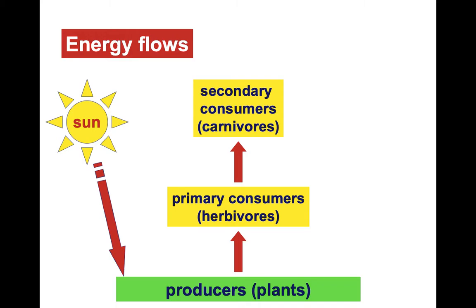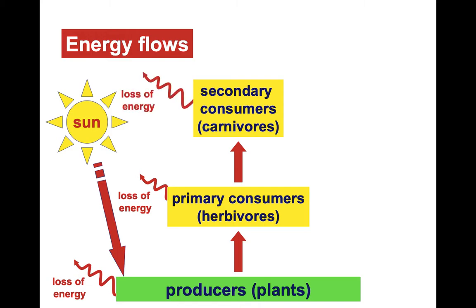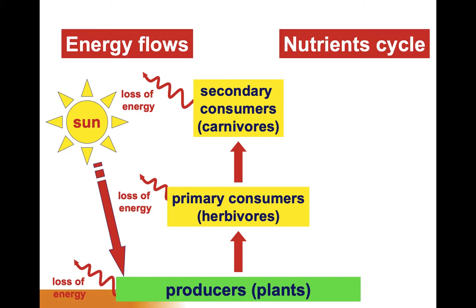So we see a transfer of energy here, but we also see a loss of energy, right? So we said that about 90% of that energy flowing gets lost into the environment, and about 10% of energy gets passed on from one organism to the next.